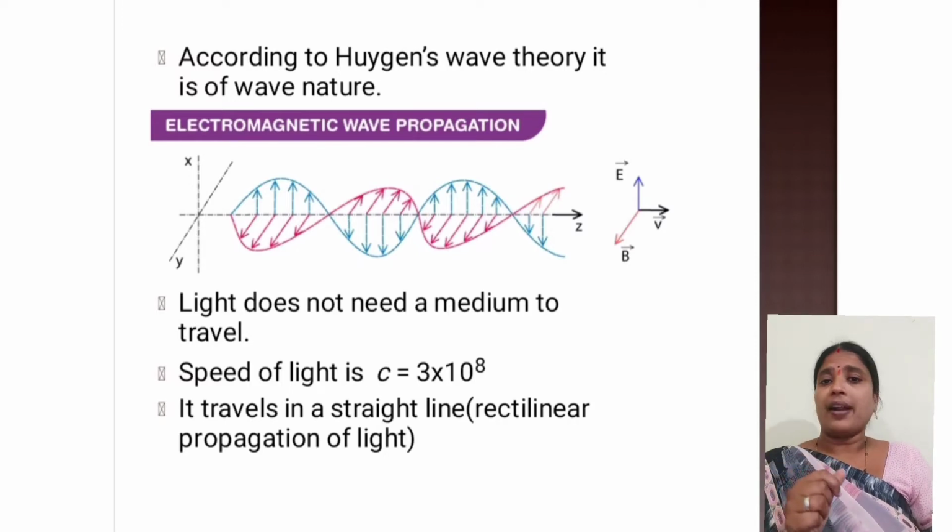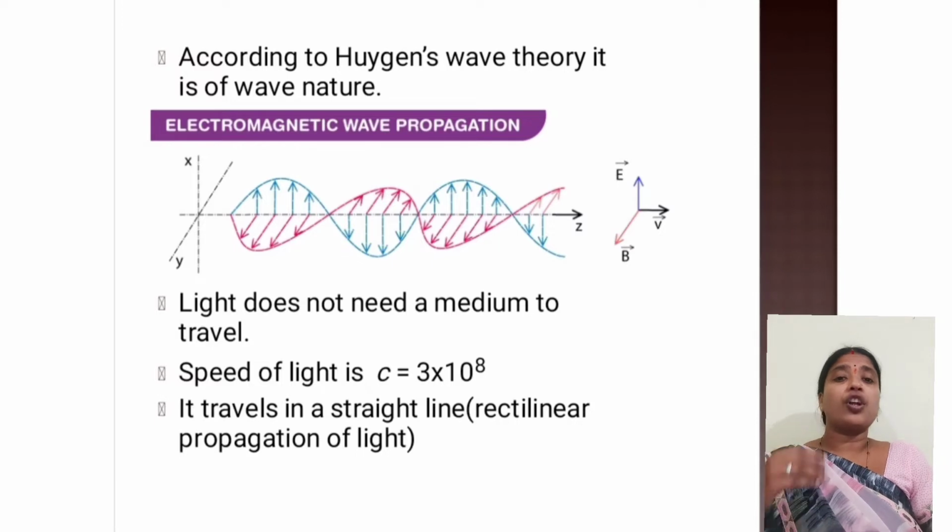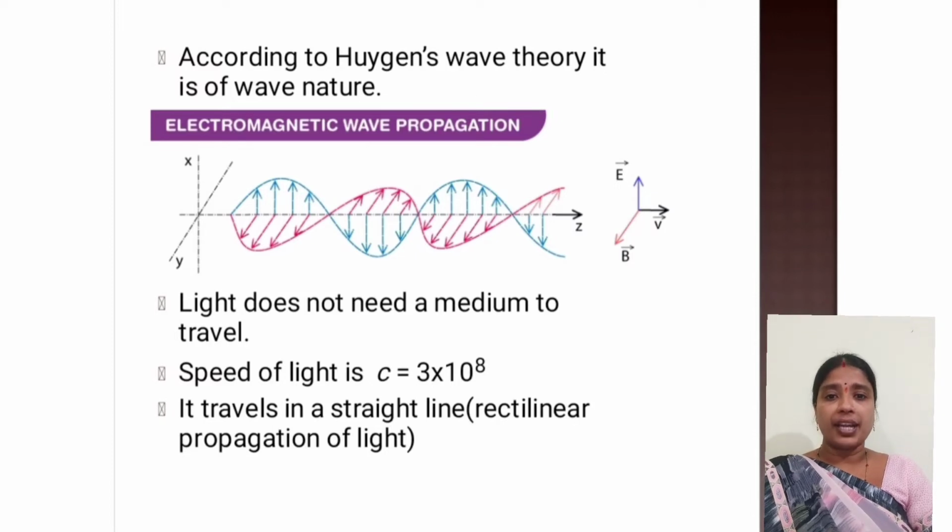So those air particles are like medium. For traveling of light, you do not require any medium. But if you want sound to travel from one place to another, then you need to have medium.